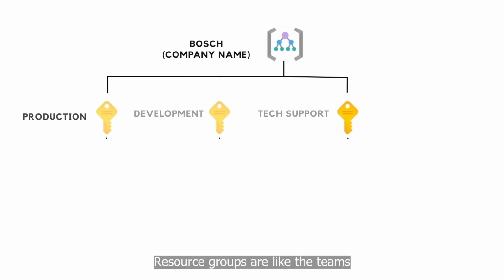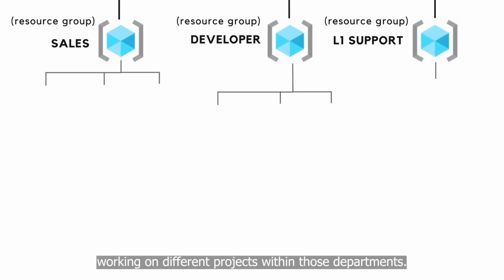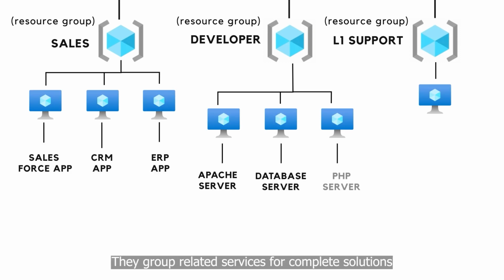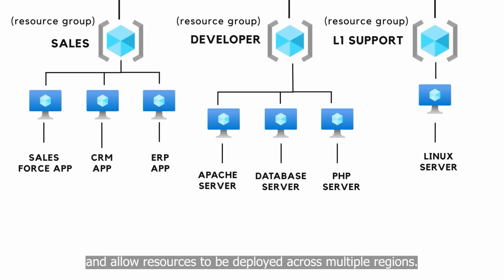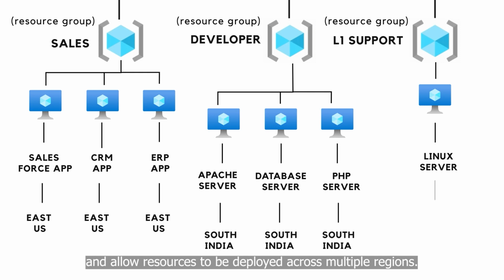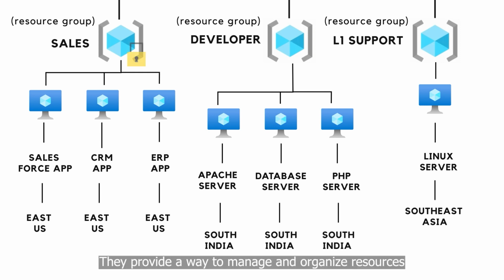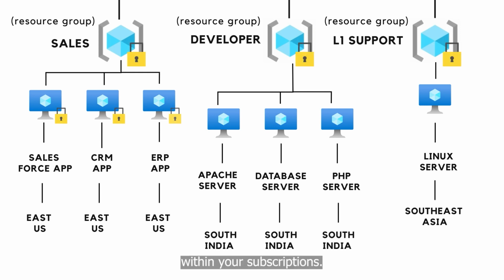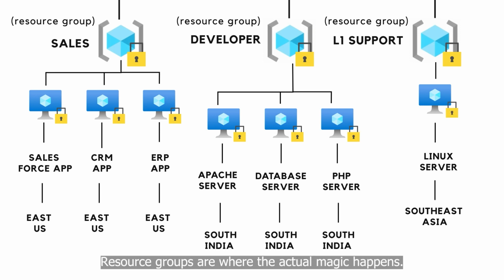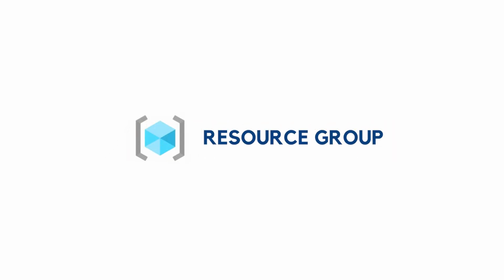Resource groups are like the teams working on different projects within those departments. They group related services for complete solutions and allow resources to be deployed across multiple regions. They provide a way to manage and organize resources within your subscriptions. Resource groups are where the actual magic happens. They bring your cloud vision to life.